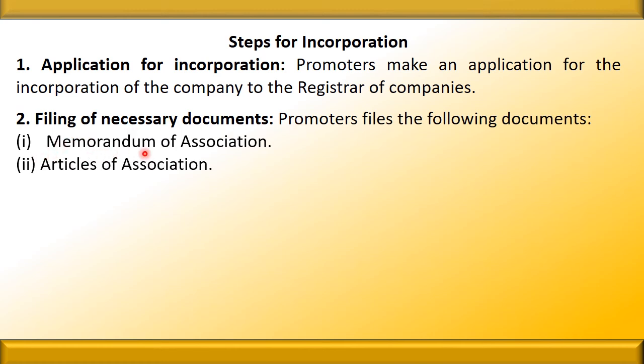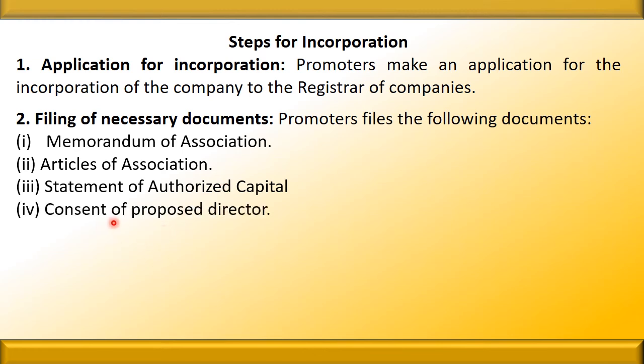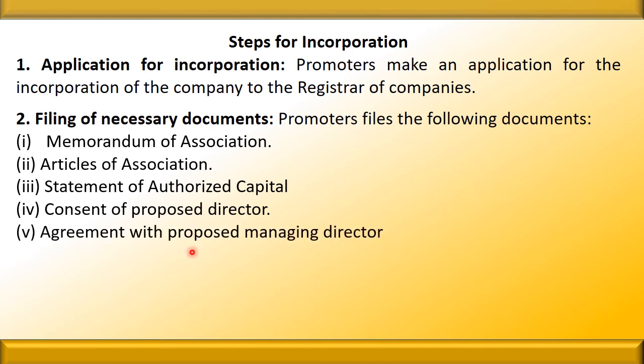The first document is the memorandum of association. Second is the articles of association. Third is the statement of authorized capital. Fourth is the consent of proposed directors to becoming directors of the company. Next is the agreement with proposed managing directors. Next is the statutory declaration. It means that whatever information is declared should be correct.